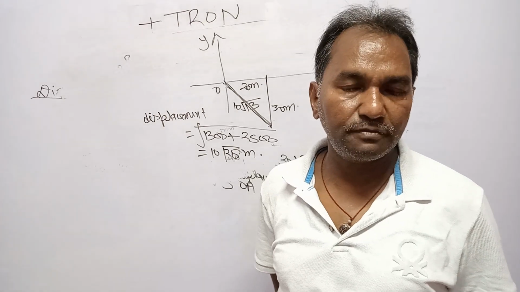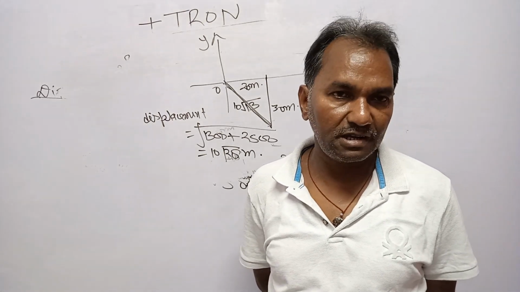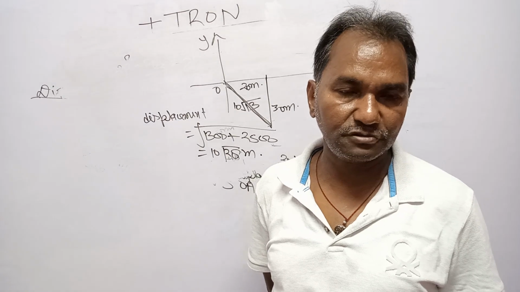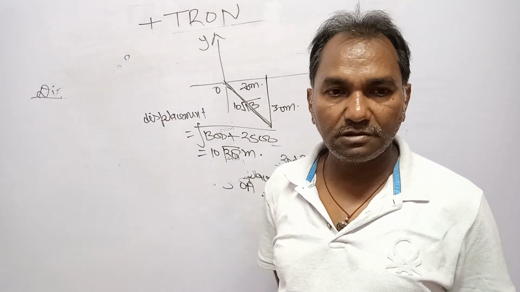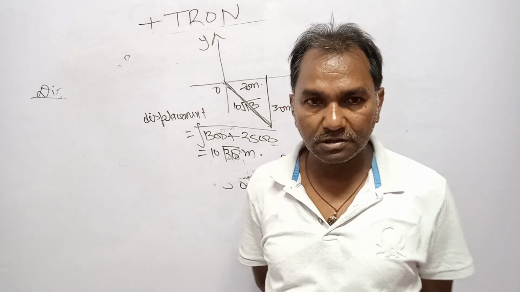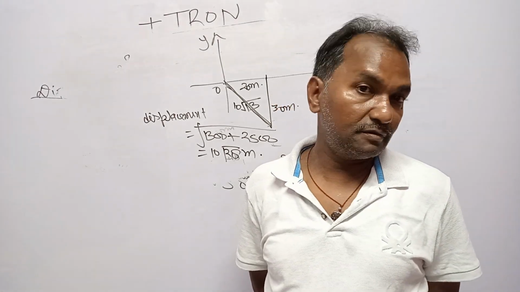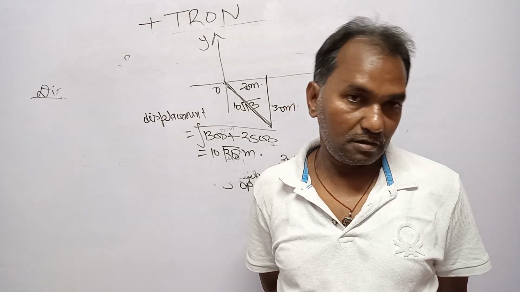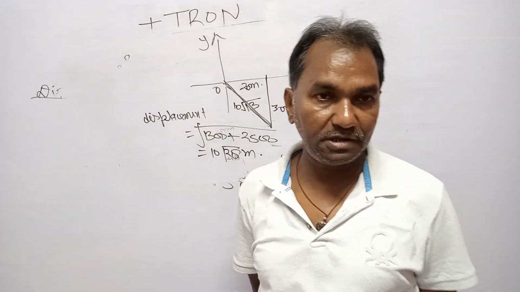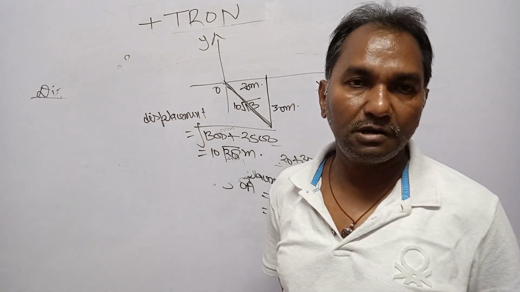The three equations of motion are v equal to u plus at, s equal to ut plus half at square, and v square equal to u square plus 2as. Then you have to plot these graphs, and then using the acceleration time graph, how you can find out the velocity and speed. Okay, so meet you all in the next video.